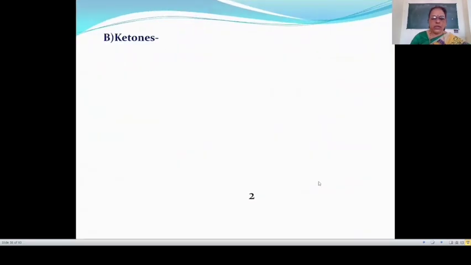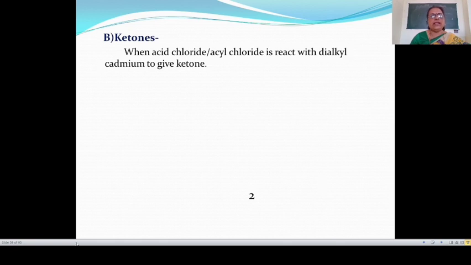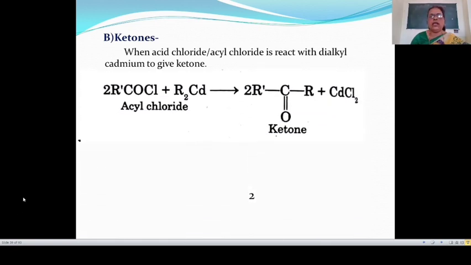Then in case of a ketone, when acid chloride or acyl chloride reacts with dialkyl cadmium, it gives ketone. Here twice RCOCl, meaning acyl chloride, reacts with dialkyl cadmium, then this gives ketone. In this reaction, this Cd and 2Cl gives CdCl2, and the valency of carbon is satisfied by this alkyl group to give here R dash C double bond O R plus CdCl2, meaning this is a ketone.